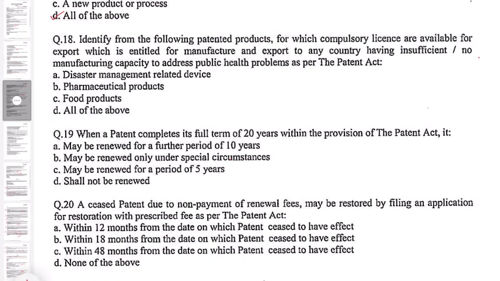Question 18. Identify from the following patented products for which compulsory licenses are available for export, which is entitled for manufacture and export to any country having insufficient or no manufacturing capacity to address public health problems, as per the Patent Act. A. Disaster management related device. B. Pharmaceutical products. C. Food products. D. All of the above. This is given in Section 92A, which is a compulsory license for export of patented pharmaceutical products in certain exceptional cases. So the correct option here is B, pharmaceutical products.